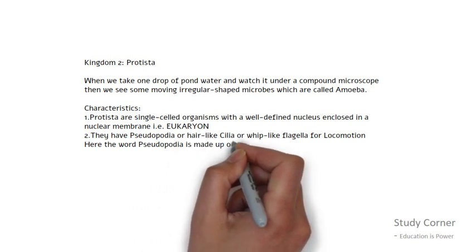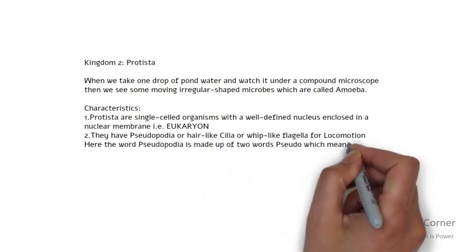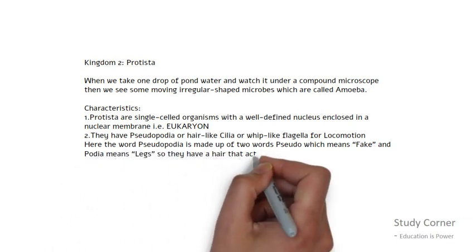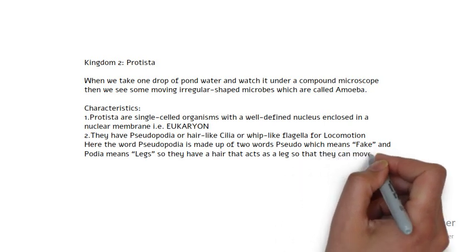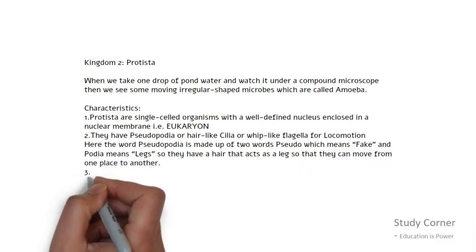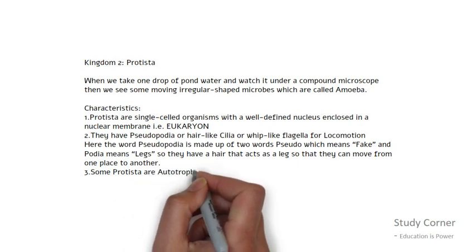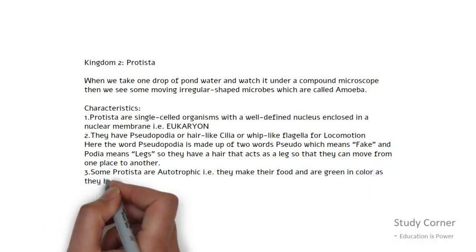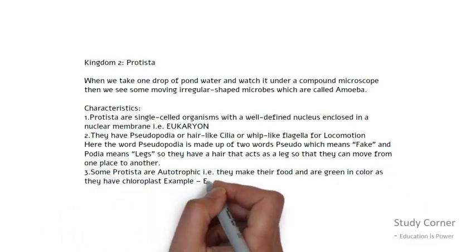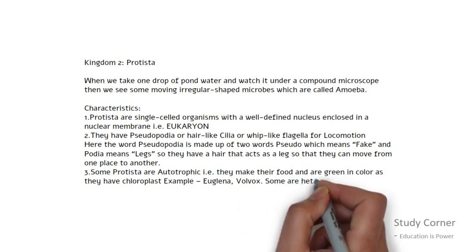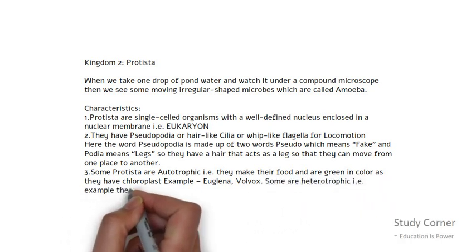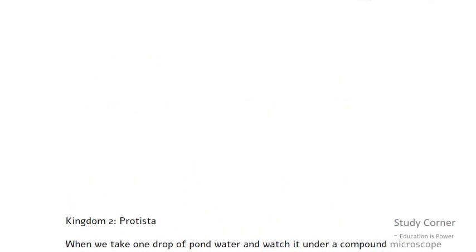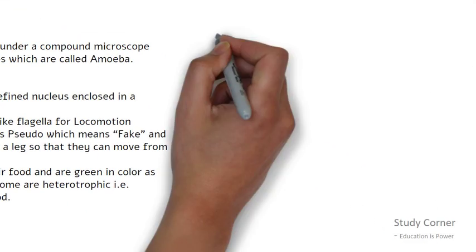Some protista are autotrophic, that is, they make their own food and are green in color, as they have chloroplast in them. Examples of such protista are Euglena and Volvox. You can see the picture of them. Euglena is green in color and Volvox are also green in color. They are found in freshwater and are in colonies. Some non-green protista are Paramecium and amoeba. Amoeba is irregular, and that of Paramecium is similar to a slipper.